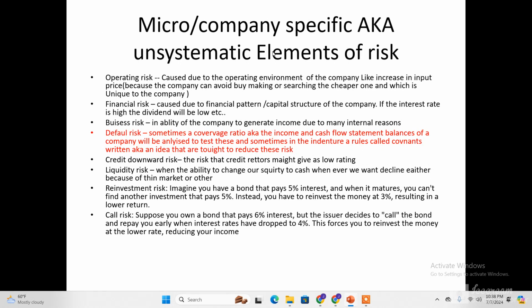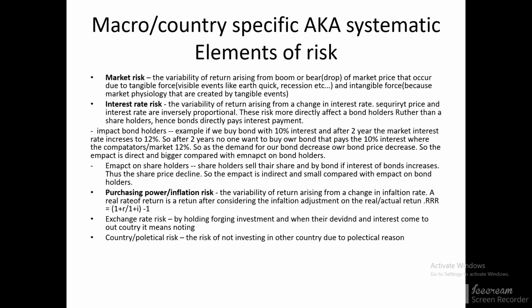We will also have other types of risks when we get out of the banking industry. The other is country risk. So the following risks can also affect banking industries, which we haven't previously mentioned. For example, country or political risk. The risk of not investing in that country due to its political reasons or political instability. This is a macro or country specific or systematic risk that happens to the overall country. Remember that a banking company can also buy shares of other companies, or it can invest its money in a debt or equity market.